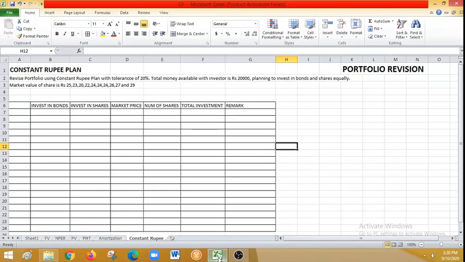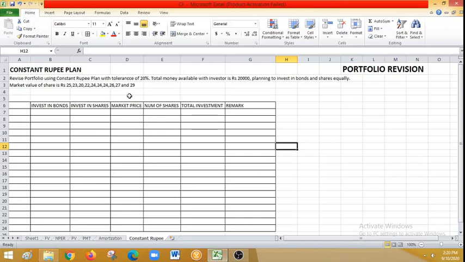So it is better to make a revision to our portfolio, because when the value of equity is going to come down, it means that the portfolio value is also going to come down. In portfolio revision, there are three important plans, of which the most important plan is the constant rupee plan. The purpose of this video is to explain the constant rupee plan in portfolio revision.